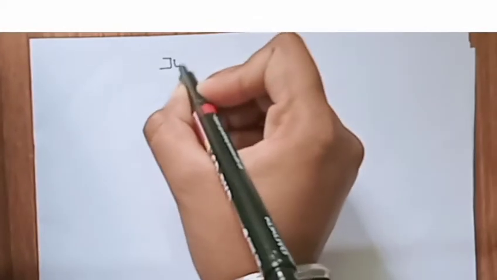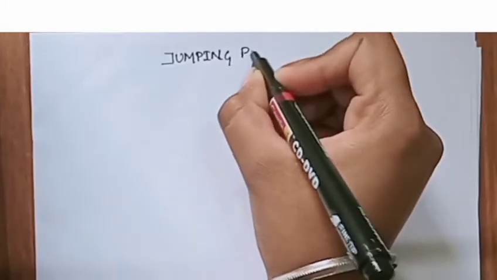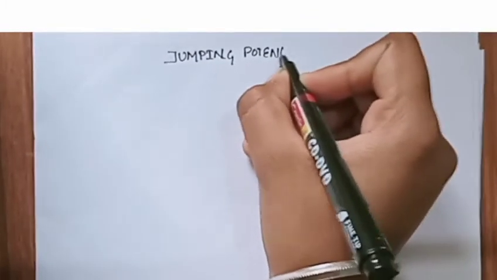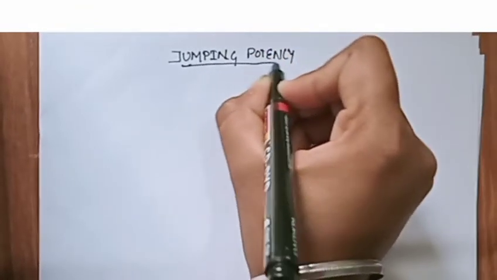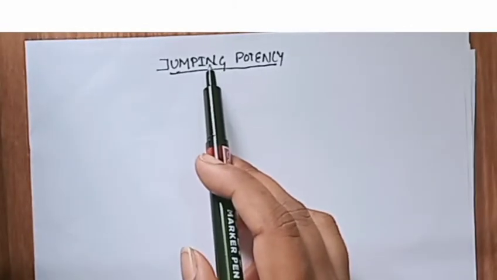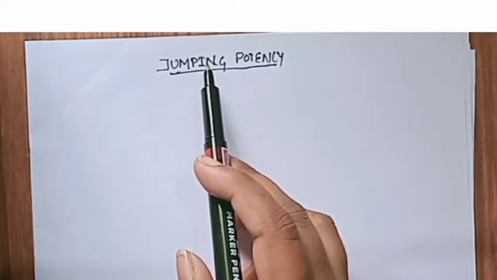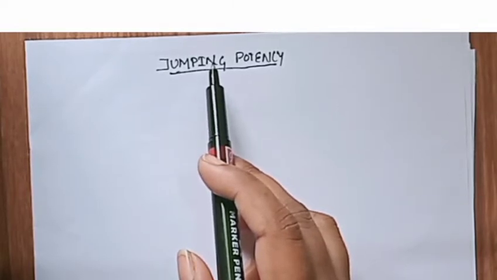Today we will discuss jumping potency. Jumping potency means, in this video we discuss how we produce a potency, or a liquid potency, from a solid trituration or a solid vehicle. The potency which is formed by the trituration we convert into a liquid potency.